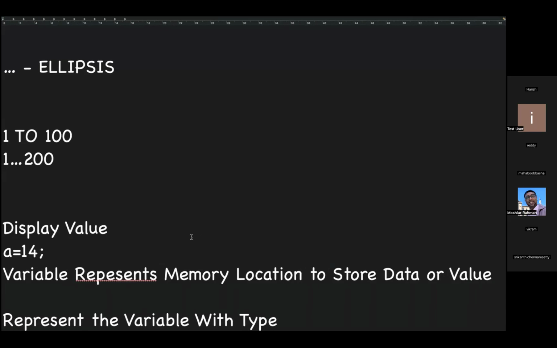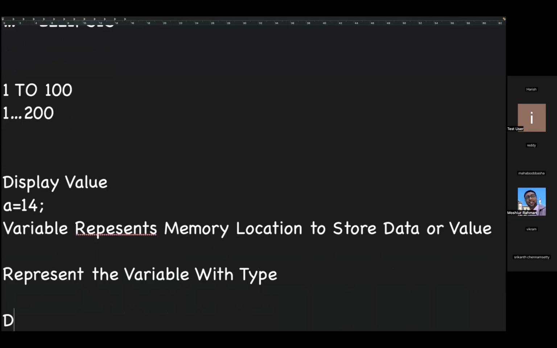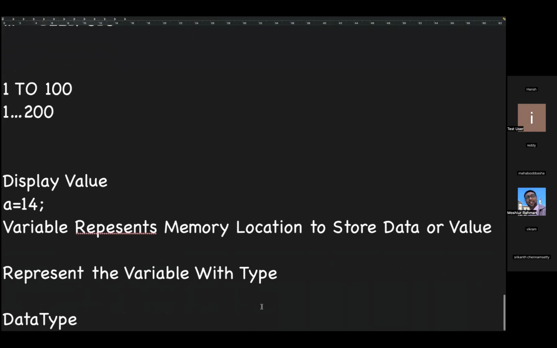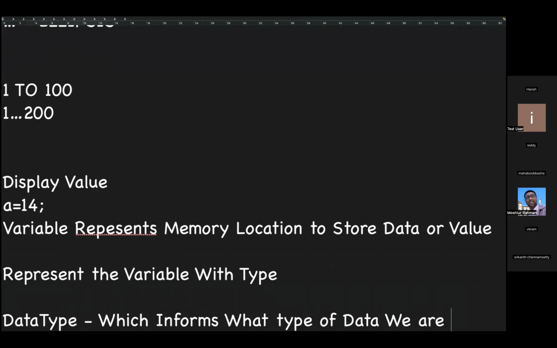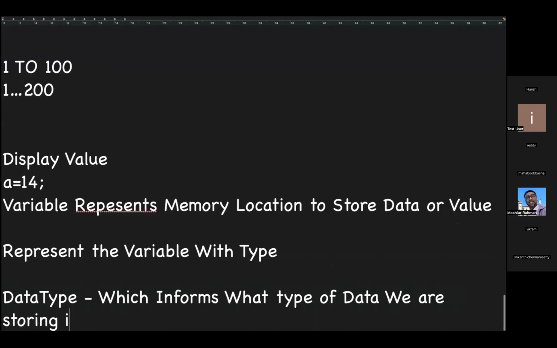That's when we implement data types. So what does it mean by data type? A data type is nothing but what informs what type of data we are storing in a variable.